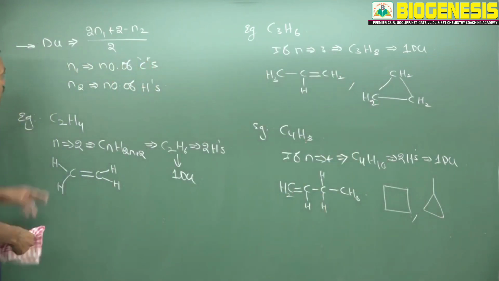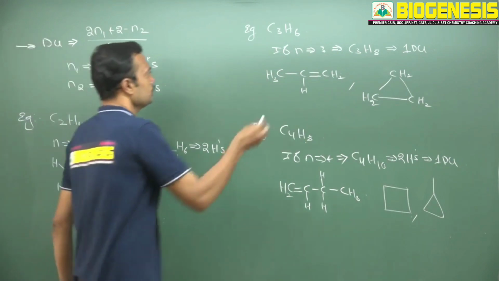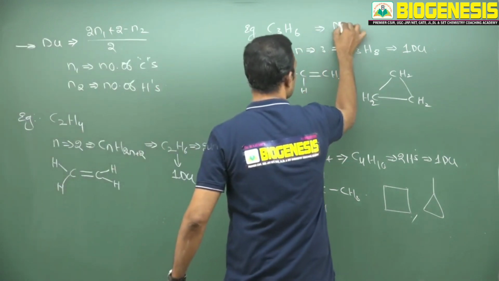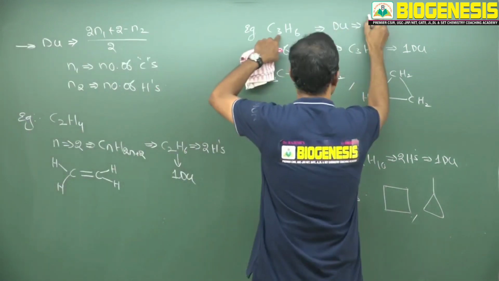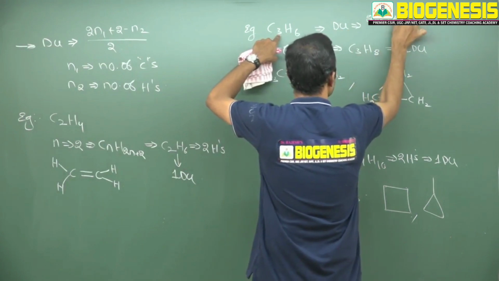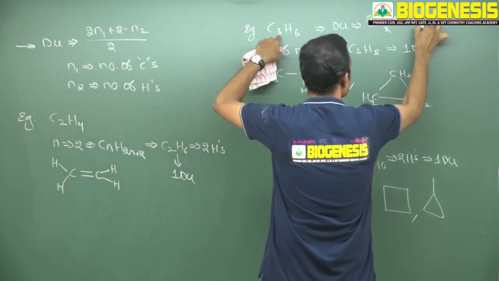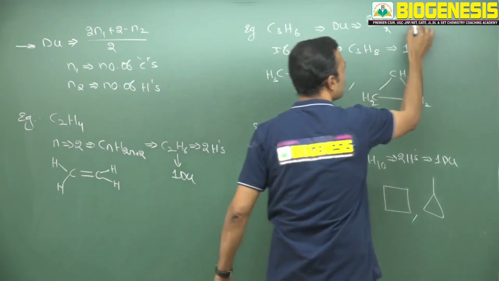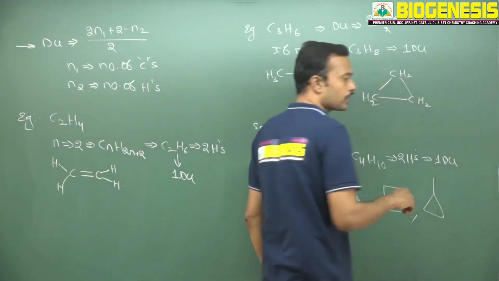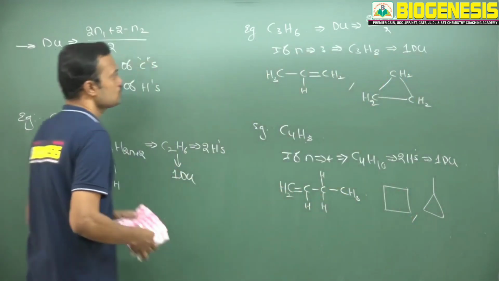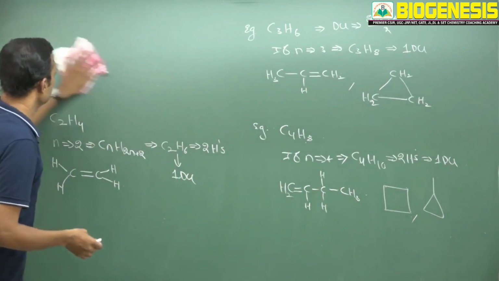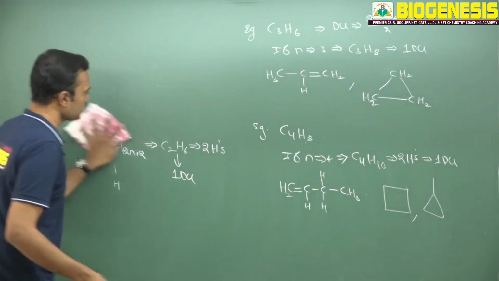So you can apply this DU formula directly. You can get it directly: degree of unsaturation is 2 into 3 plus 2 minus 6, by 2. Here 6 plus 2 is 8, 8 minus 6, finally you will get 2 by 2, that is 1. So you will get a similar degree of unsaturation with respect to these formulas.